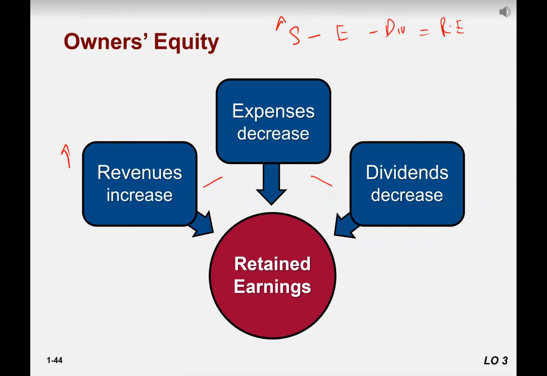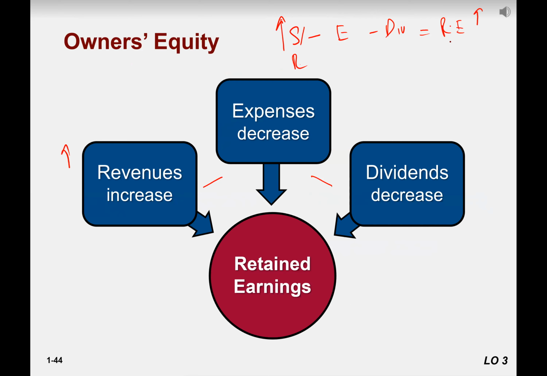If sales increase, the other name of sale is revenue, okay? So don't confuse the two words. Sale and revenue are the same thing, okay? If revenue or sale increases, it would increase retained earning, right?